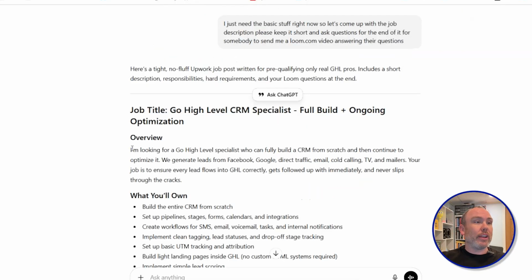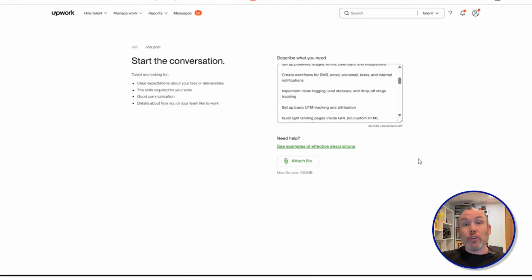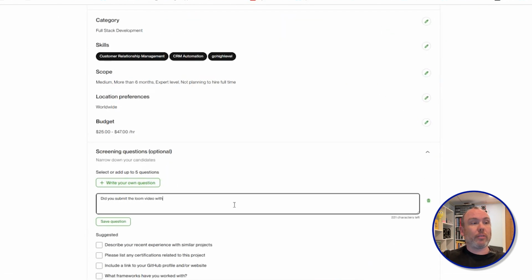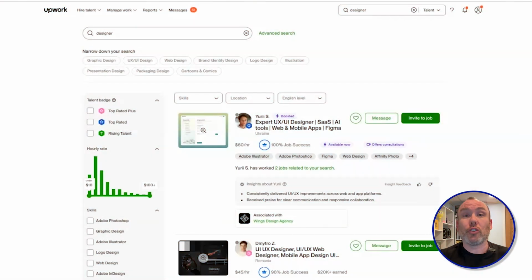So I'm going to show you what I do when I'm looking for people, what I'm looking for in jobs, how I hire people on here, so you can replicate this in your business and find talent. First, in Upwork, there's two different sides of it. You have the side where you hire people, where you're the employer, and then you also have the side, if you have a skill and you're looking for work, you can use that. We're going to talk about being the employer in this video, right?